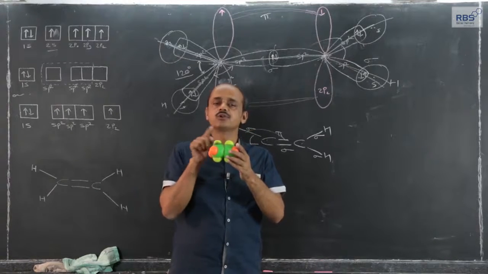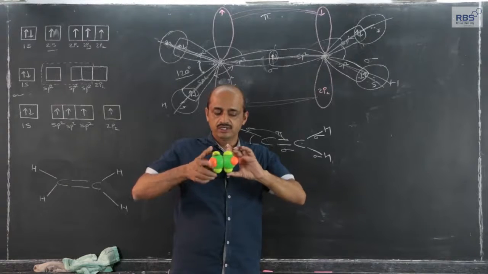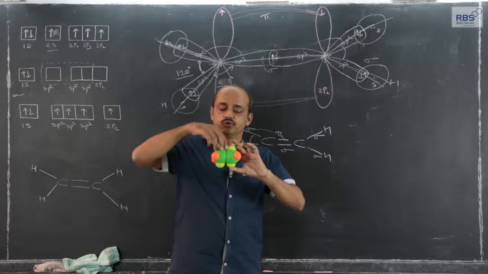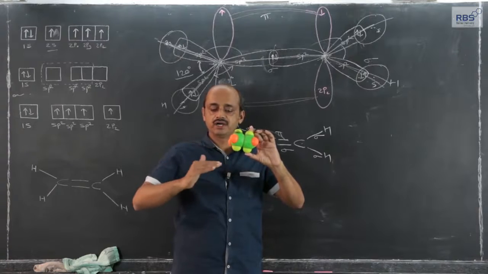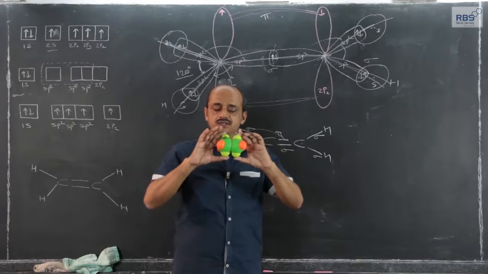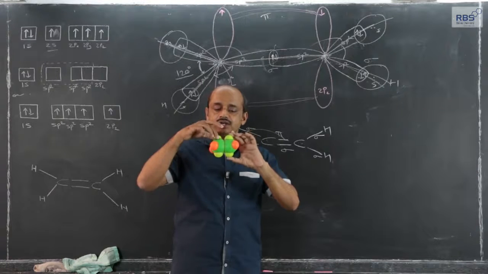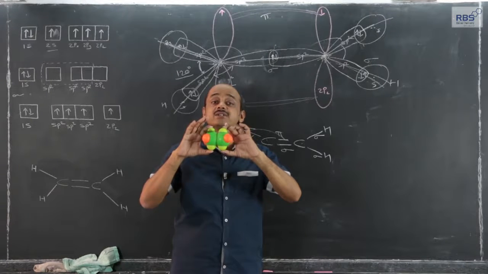Actually pp parallel overlapping, to represent that I have developed this. Actually the overlapping does not come outside the area of carbon, it is in the area of carbon, outermost shell of carbon. Just to understand or make it easy, I have shown it outside. These two represent pp parallel overlapping, unhybridized p orbitals.